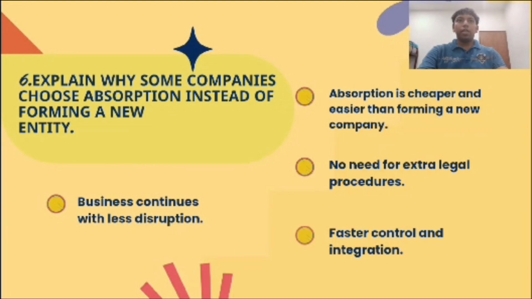Okay, for question 6: explain why some companies choose absorption instead of forming a new entity. Some companies choose absorption because it is cheaper and faster than setting up a new company. It helps avoid the legal procedures and paperwork required to create a new entity. Absorption also allows the acquirer to take control of the acquiree immediately. It reduces disruption because operations, staff, and customers continue under the same company. This method is useful when the company wants to gain exemption. It also minimizes the risk and cost of running two separate entities.